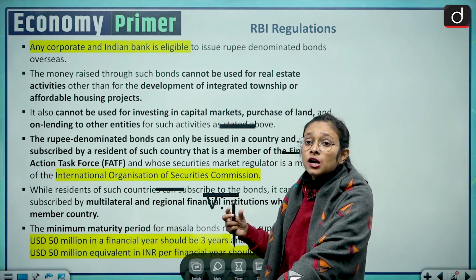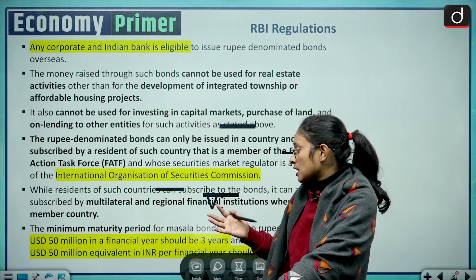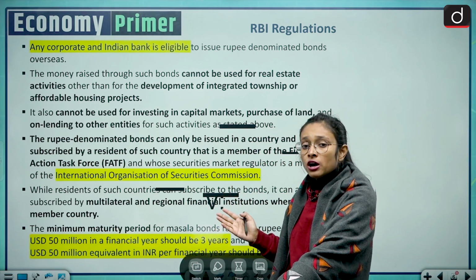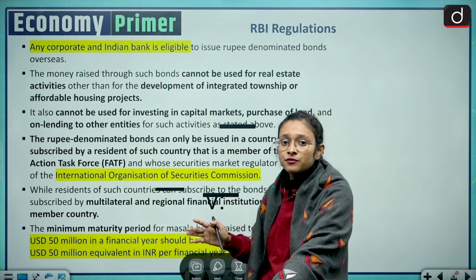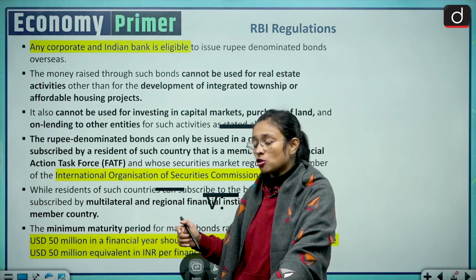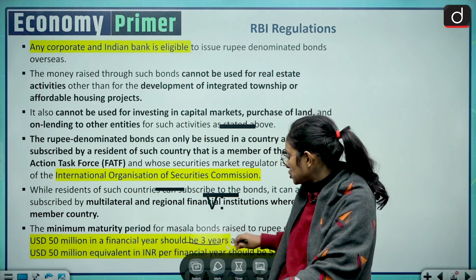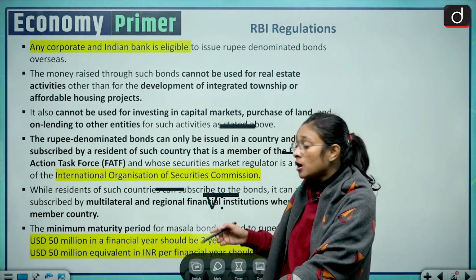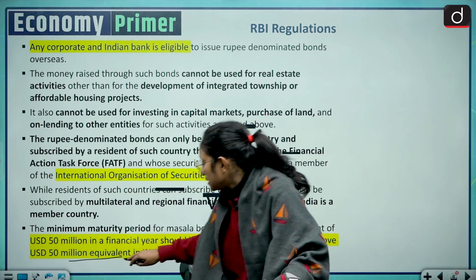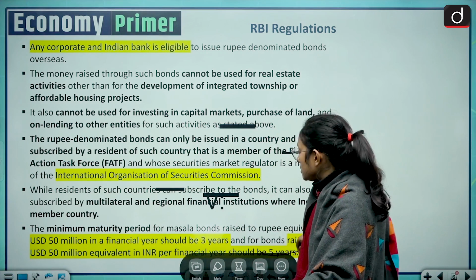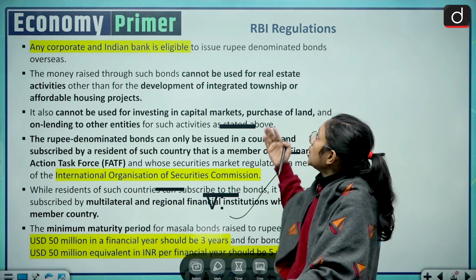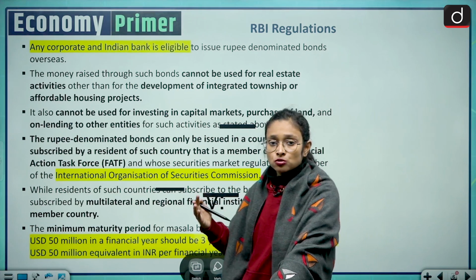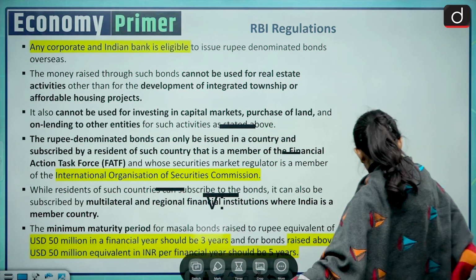And what is the maturity period for the masala bond? So if you are raising up to 50 million USD, then the maturity period is 3 years, and if you are raising above USD 50 million, then the maturity period is 5 years. So this is the RBI regulation related to the masala bond. Moving on to the next slide.